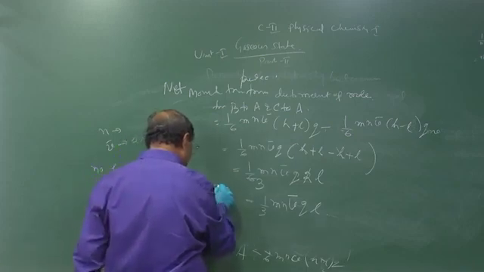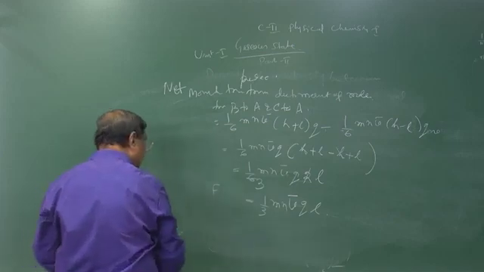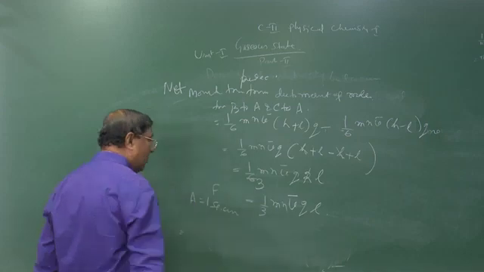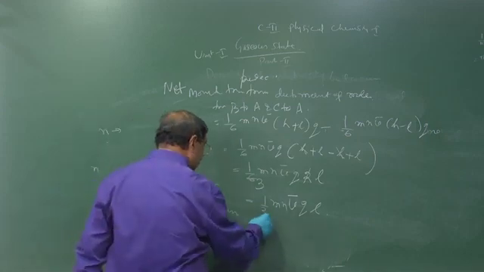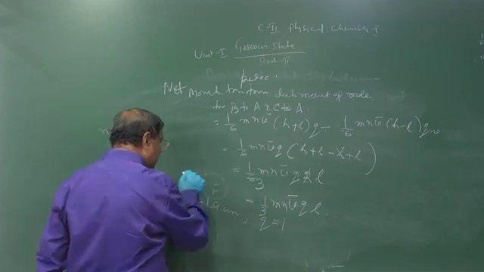So this is equal to the force for unit area. If the area is unity, 1 square centimeter, and the velocity gradient is equal to 1, then this force becomes viscosity.